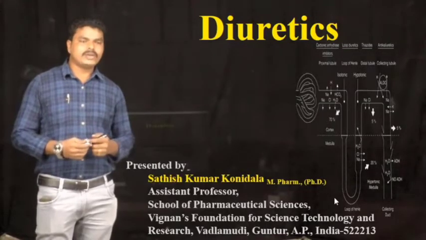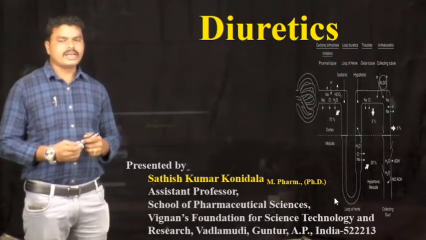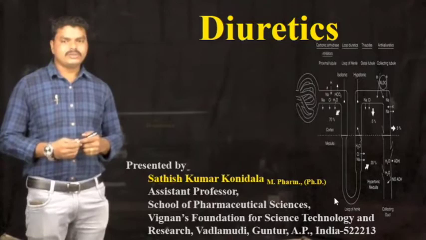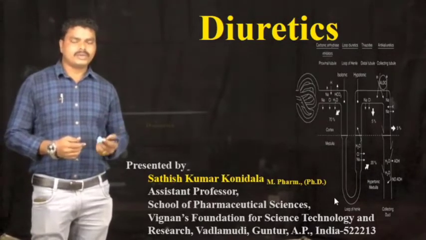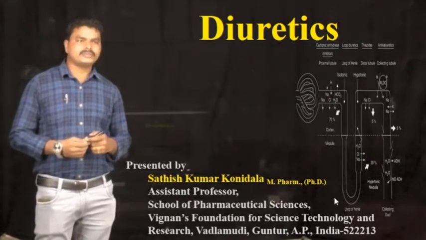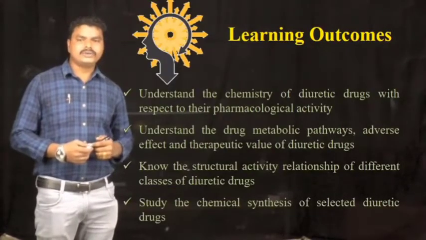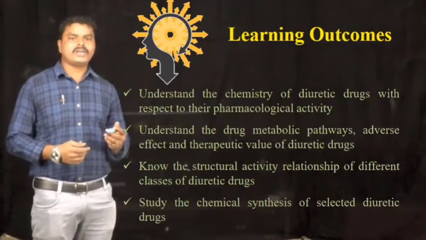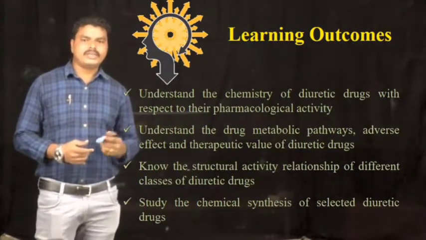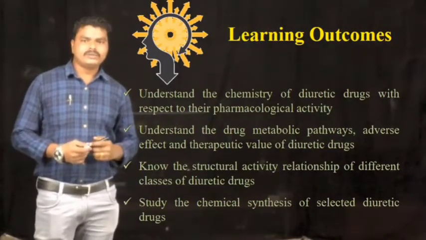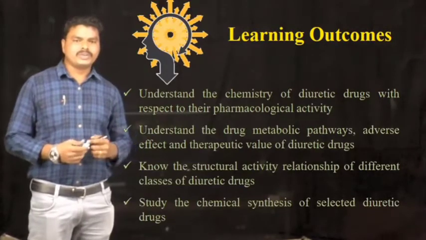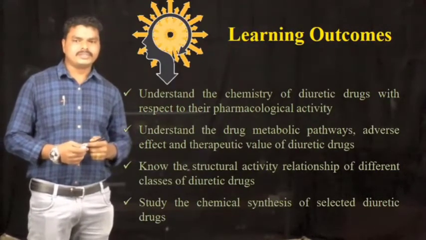In this video, we are going to discuss the remaining classification of diuretic drugs along with their chemical properties, mechanism of action, and structural activity relationship. After completion of watching this video, students can understand the chemistry of diuretics. Specifically, in this video: potassium sparing diuretics, osmotic diuretics, and miscellaneous agents.